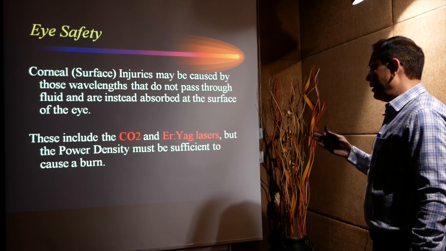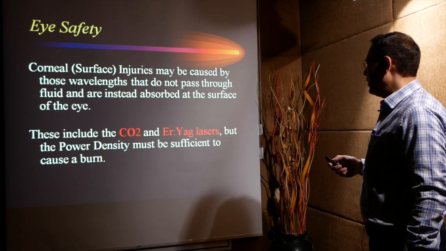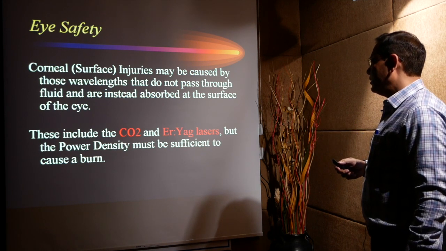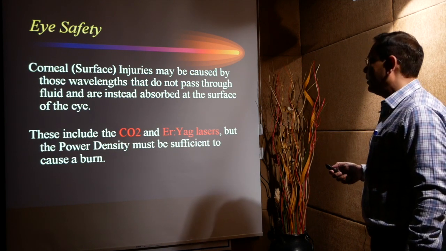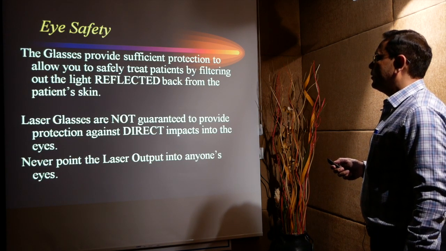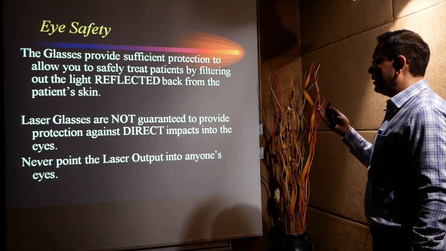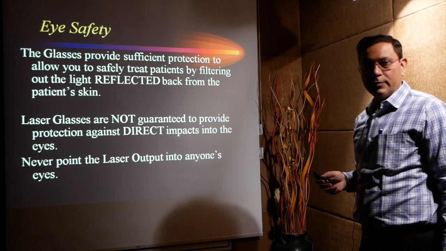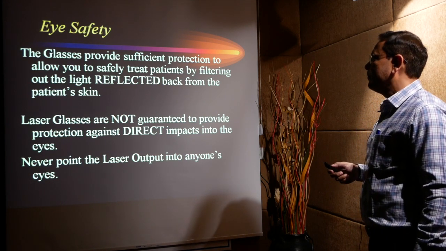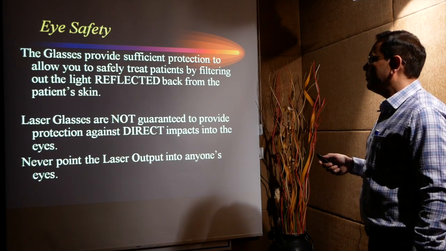Now corneal surface injury may be caused by those wavelengths that do not pass through the fluid and are instead absorbed at the surface of the eye. So these include the carbon dioxide laser, most of the ablative lasers, that is carbon dioxide laser and erbium-YAG laser, which can cause injury to the cornea. But the power density must be sufficient to cause a burn. Glasses provide sufficient protection to allow you to safely treat patients by filtering out the light reflected back from the patient's skin. So goggles are one of the most important apparatus that should be available when we are doing any laser surgery, as the most important complication is the eye complication.